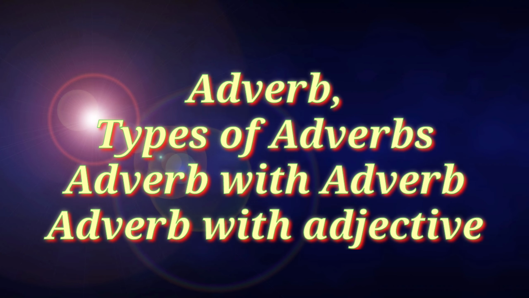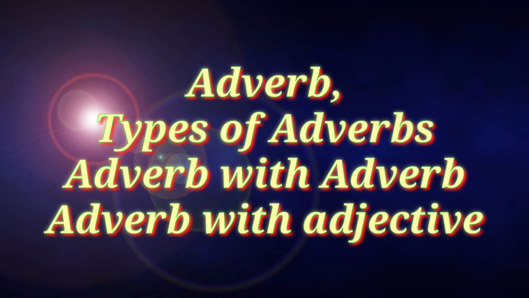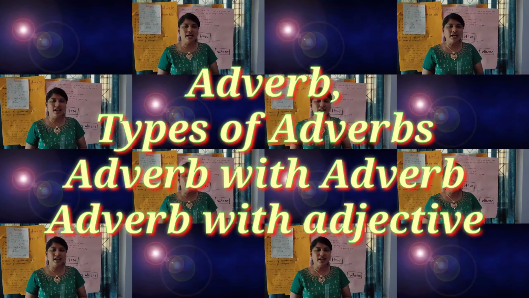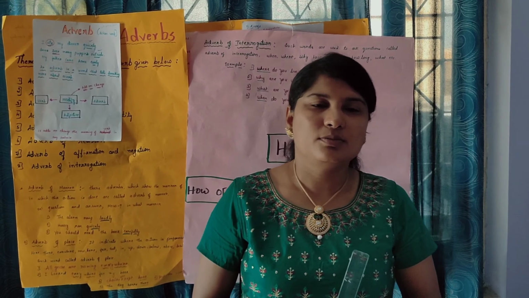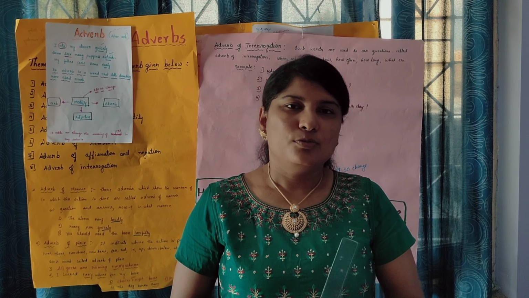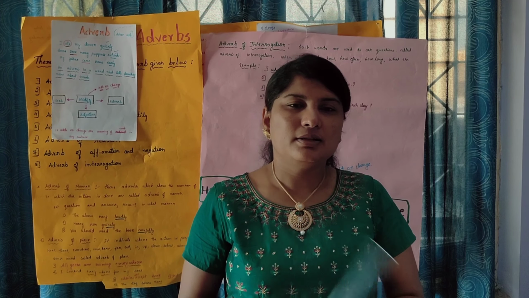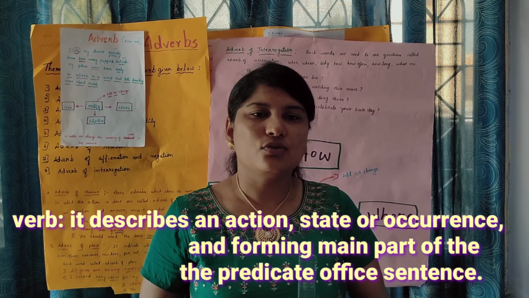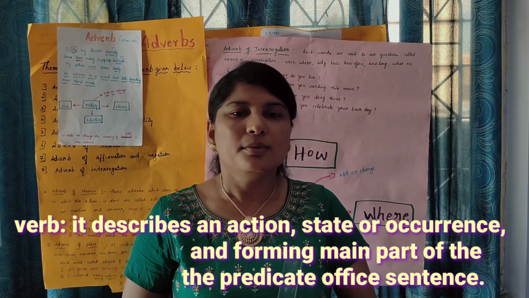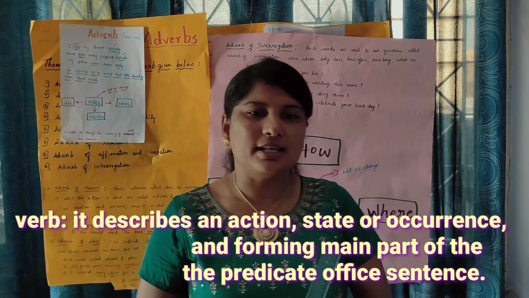Adverb, types of adverb, adverb with adverb, adverb with adjective. Today we are going to learn about the topic that is adverb. Before going to the meaning of adverb, we can learn about the meaning of verb. What is a verb? A verb is nothing but a word which describes an action, a state, or an occurrence, and forms the main part of the predicate of a sentence, such as hear, happen, become, etc. So this is the meaning of the verb.